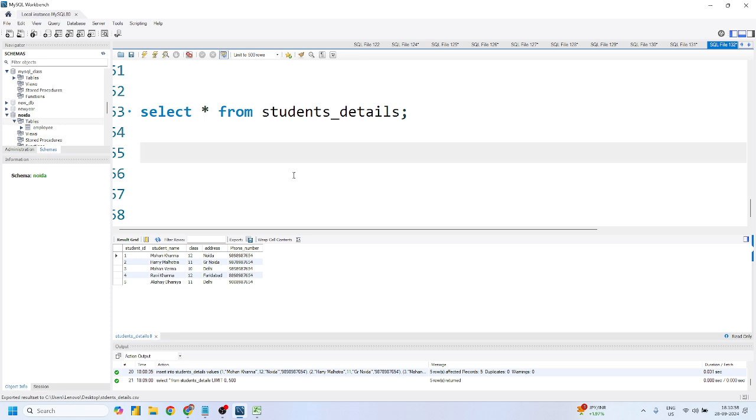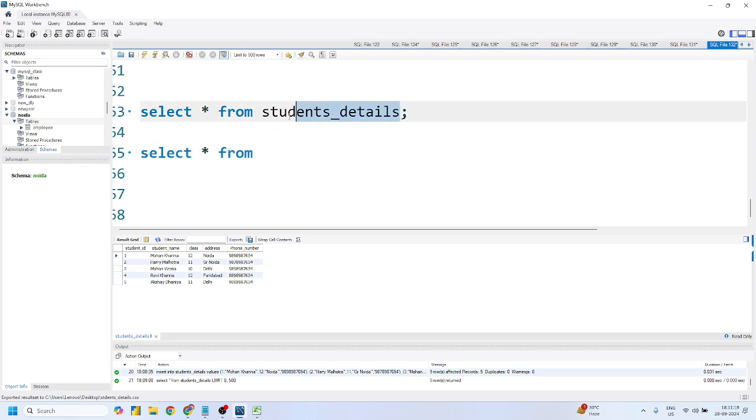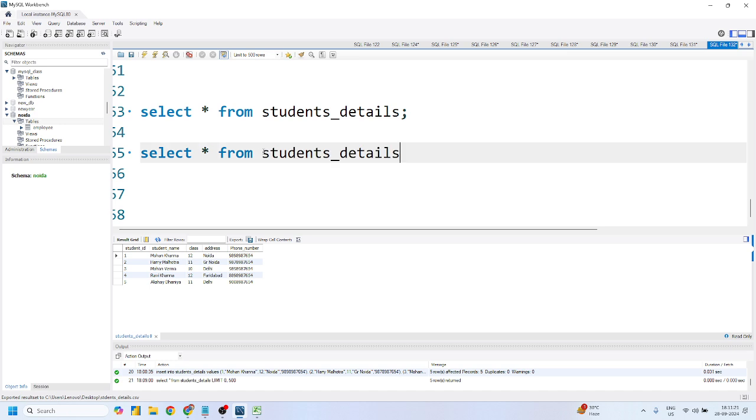Now, my question is: I want to fetch all the records of students having class greater than 11, greater than or equal to 11. What will be my query? Pradeep sir, select star from student details, right? Then use where.